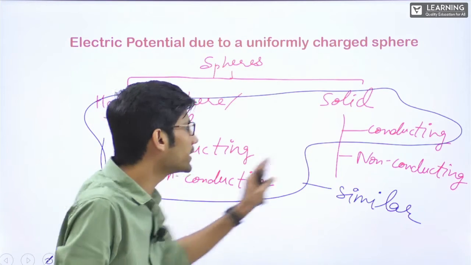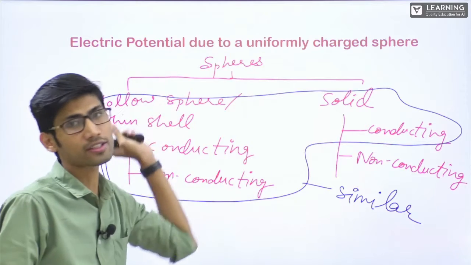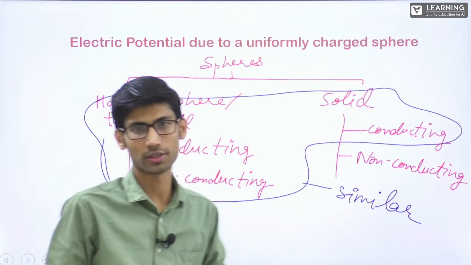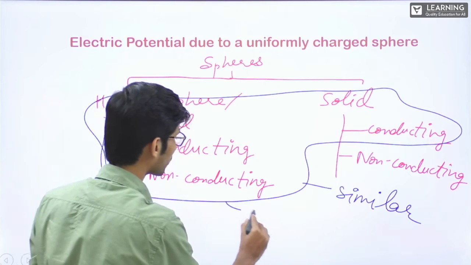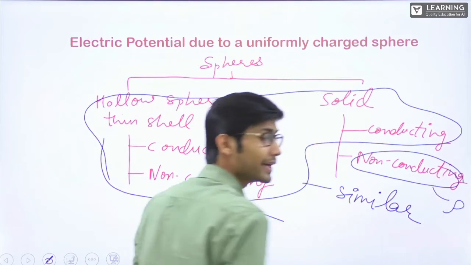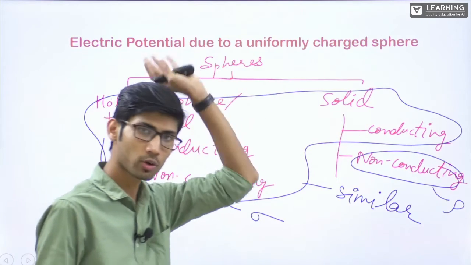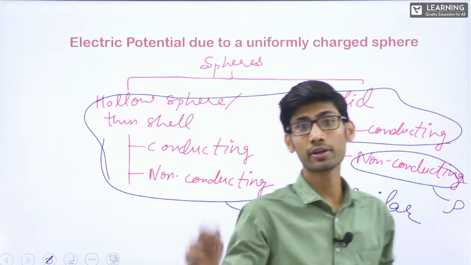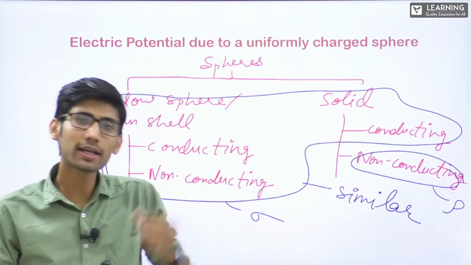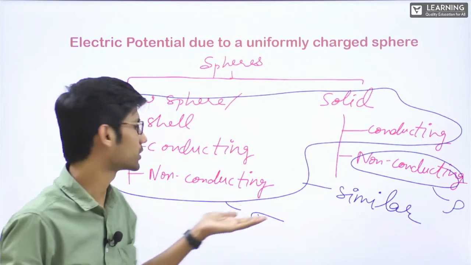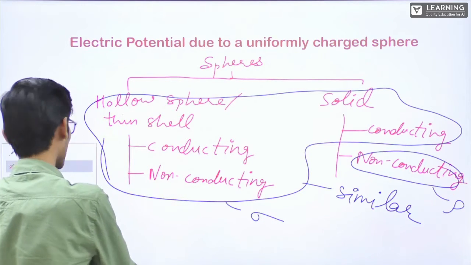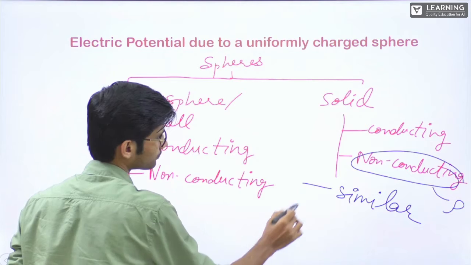So in all these three cases, we'll be talking about surface charge density, and this we'll be talking about volume charge density. Clear? In all these, we'll be talking about sigma. In this alone, we'll be talking about rho. Anyways, this sigma and rho, we have already spoken about when we were finding electric field due to the spheres. Now we'll be using that electric field and find out the potential. So the talk of sigma and rho will not come here. All right, but you should know.